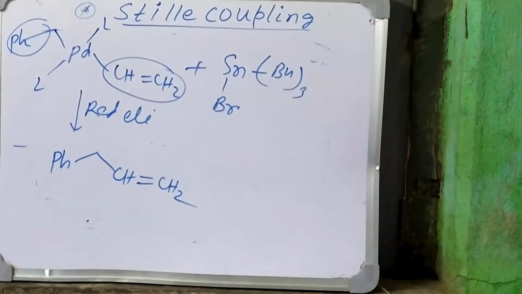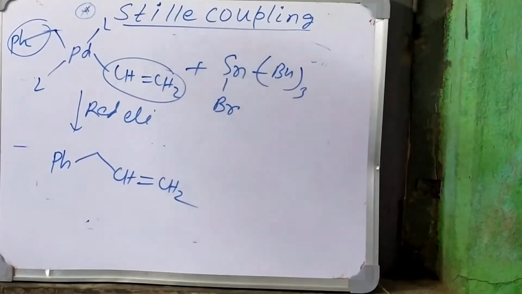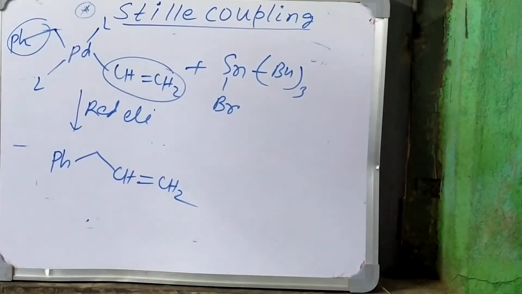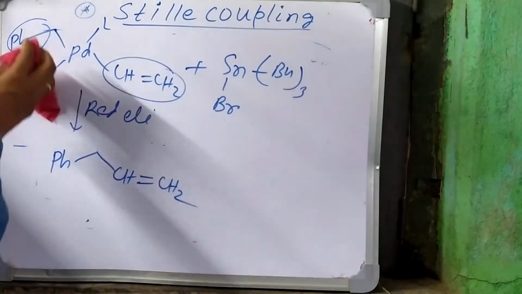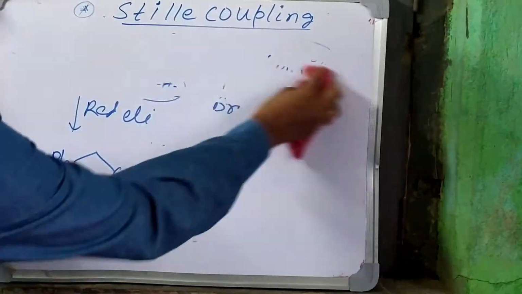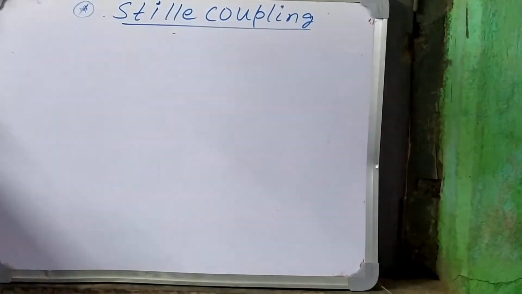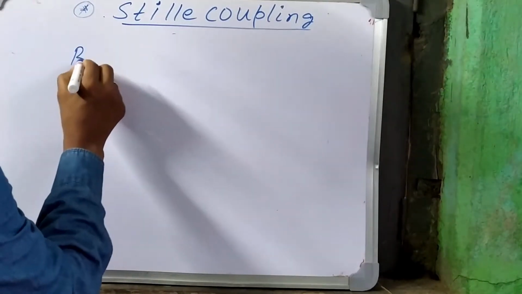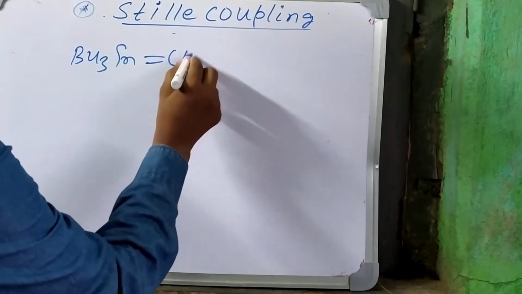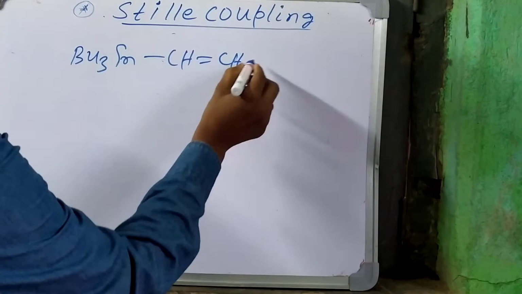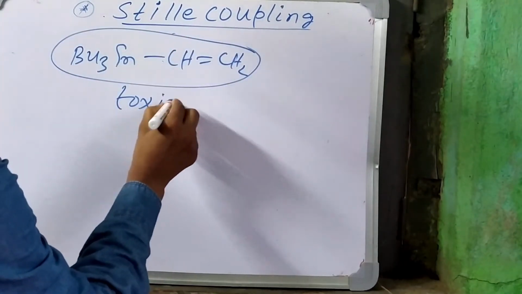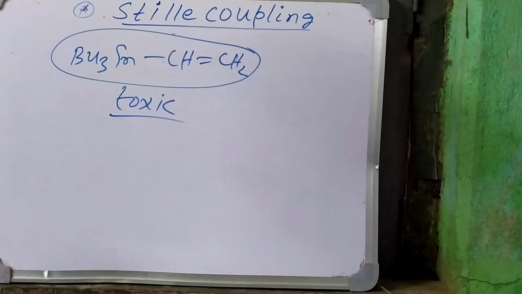So this is all about the Stille coupling. To some extent it is similar to the Suzuki-Miyaura coupling reaction, but it has some advantages and disadvantages over it. Let us see the disadvantages first. This organotin compound, Bu3Sn, that we are using in the Stille coupling is very toxic in nature, so researchers will not prefer to use this type of compound.